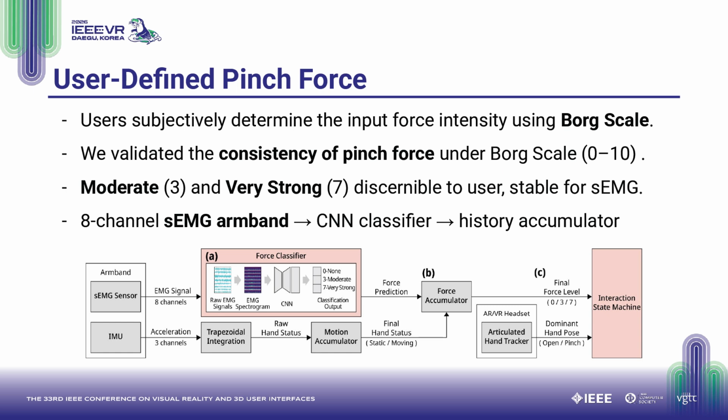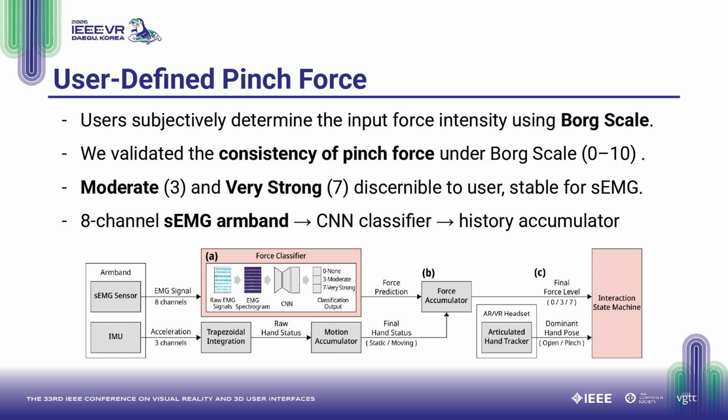Specifically, users define their input force intensity using the Borg scale, a well-established subjective scale from 0 to 10. In a preliminary study with 12 participants, we validated that users can consistently exert the same pinch force at a given Borg scale level. The relationship between the Borg scale and percent of maximum voluntary contraction was linear. We selected two force levels: moderate, corresponding to level 3, and very strong, corresponding to level 7. These levels are reliably discernible to users and produce stable SEMG signals.